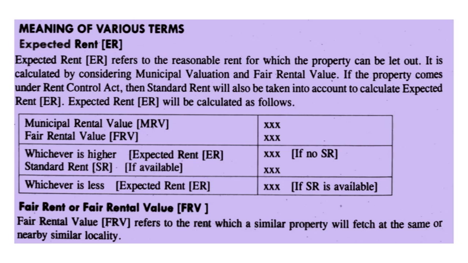If fair rental value is given in the problem, whichever is higher will be the expected rent. If there is no standard rent, then whichever is less will be taken as expected rent. Then we'll see the fair rent or fair rental value. Fair rental value refers to the rent which a similar property will fetch in the same or a nearby similar locality.